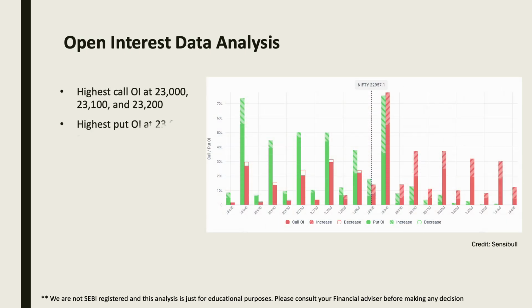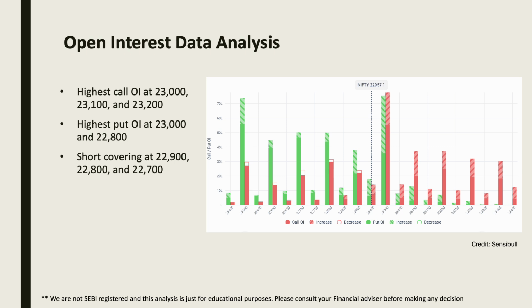Let's now discuss the open interest data. The highest call OI is at 23,000. We can see similar levels of call OI at 23,100 and 23,200, indicating strong resistance at these levels.